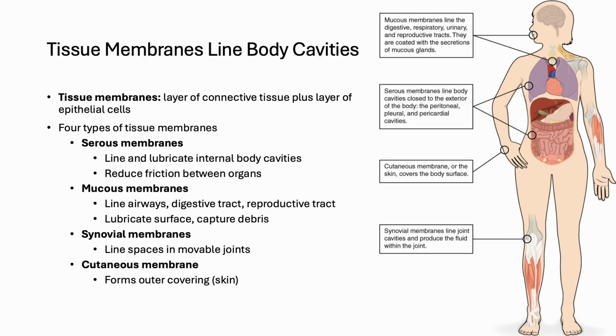Lining the cavities are tissue membranes, which consist of connective tissues combined with epithelial cells. These membranes reduce friction, protect against surfaces, and sometimes aid in secretion. Serous membranes line internal cavities and lubricate moving organs such as the lungs or the heart. Mucous membranes line passageways like the digestive and respiratory tracts, secreting mucus to trap debris and keep tissues moist. Synovial membranes line joint cavities, producing fluid that reduces friction between moving bones. Finally, the cutaneous membrane is the skin, forming a protective barrier at the body's surface.